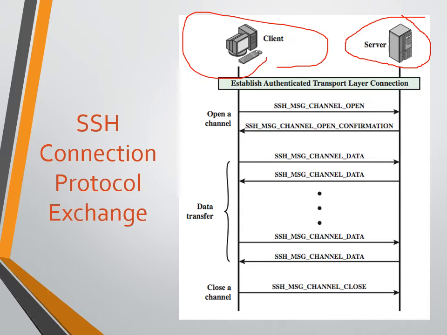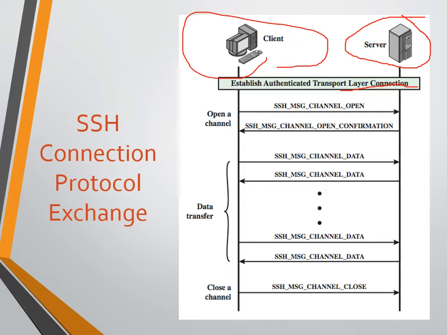So let's say for example we are doing chat in WhatsApp. We are sending a message to the other person. Let's say person A is sending a message to person B, but first it has to reach what? The WhatsApp server. The server will first identify user A and user B. User A and user B are what? The clients. So what we are going to discuss here is to establish an authenticated transport layer connection first.